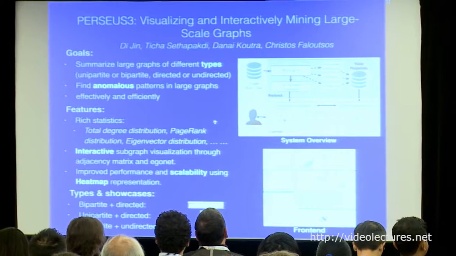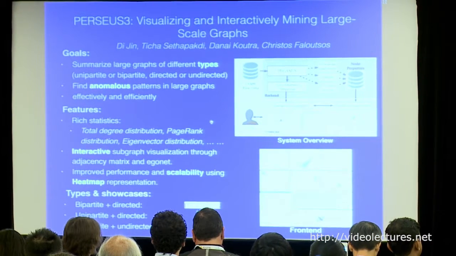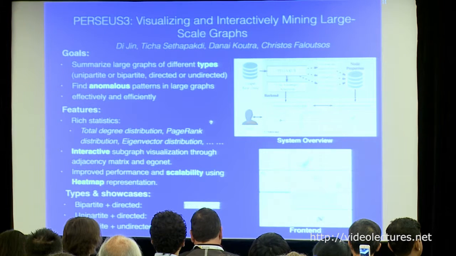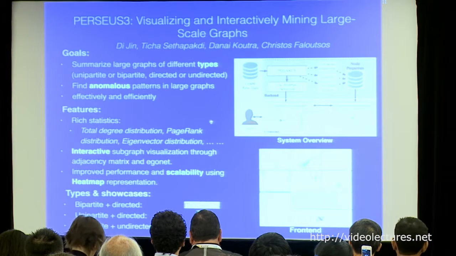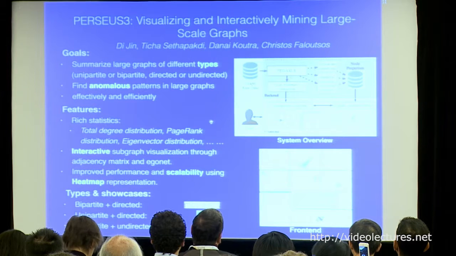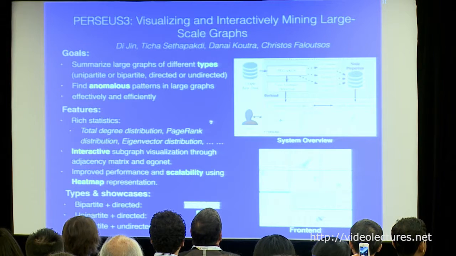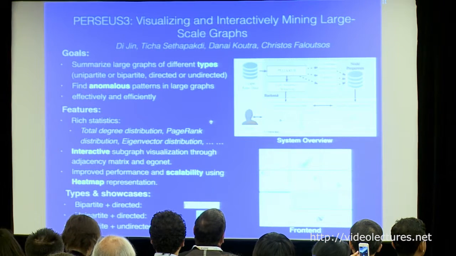Pursuit 3 tries to answer research questions like how do we summarize different types of large graphs, and how do we find anomaly patterns in such graphs efficiently and effectively. So Pursuit 3 is an extension to its predecessor Pursuits in 3 ways. First, it provides rich types of graph summarization. Second, it provides strong capability of finding anomalous patterns. And third, it provides improved scalability in data.